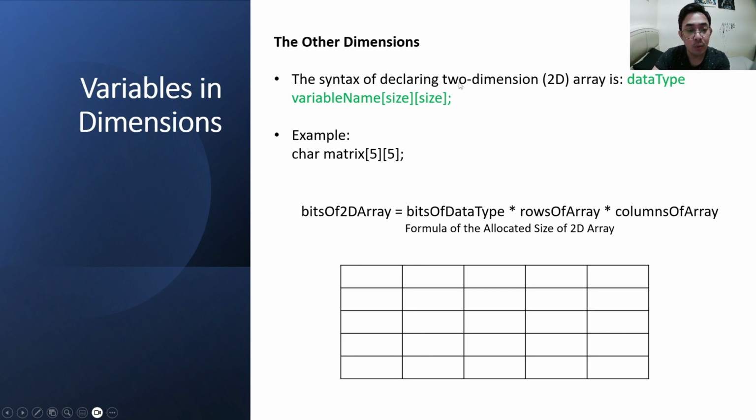Up until now, we have been talking about one-dimension arrays, but a computer is powerful enough to allow multiple-dimension arrays. Let us take a 2-dimension array. When we compare a one-dimension array to a train, we can think of the 2-dimension array as a table. For example, char matrix[5][5]. Here we have a 5 by 5 array.